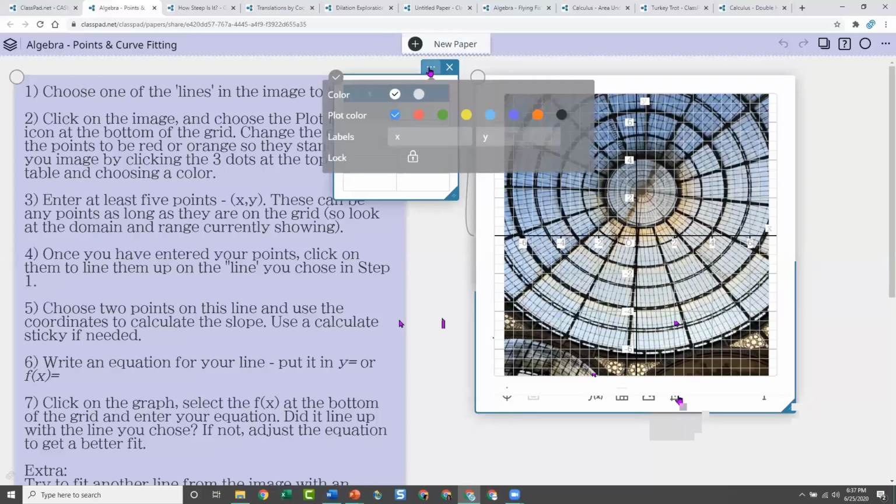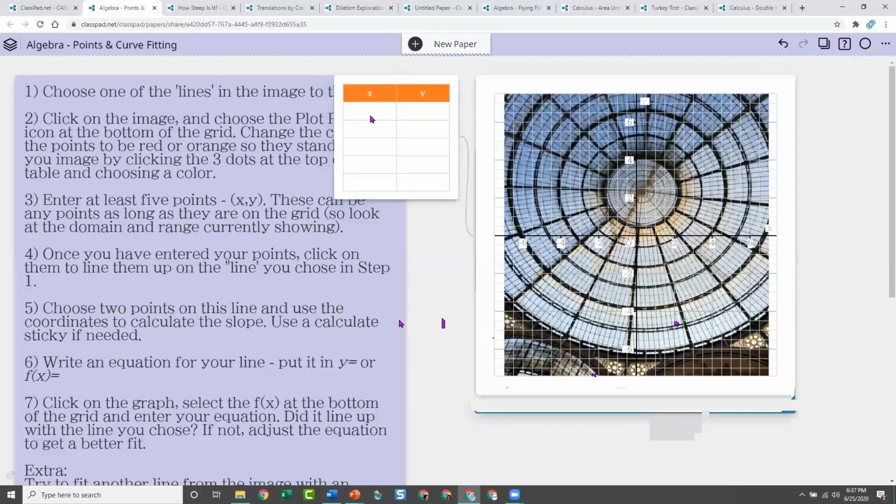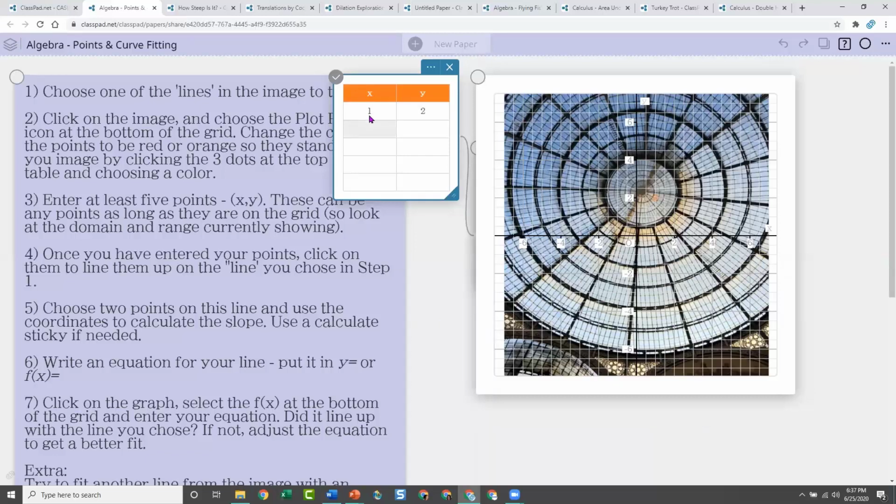So maybe I'm going to go to the settings. The three dots, whenever you see three dots anywhere on ClassPad, that means settings. I'm going to change it to a color that might stand out a little bit better. Let's say orange. So now I'm going to plot some points. You could have students look at the grid and try to plot specific points, but my suggestion is just have them plot points randomly. So I'm just going to make some points up, and I don't know if orange is the right color. Can everyone see the points coming up? I'm just plotting them in random positions right now. It's not the best color. We might have to change the color.